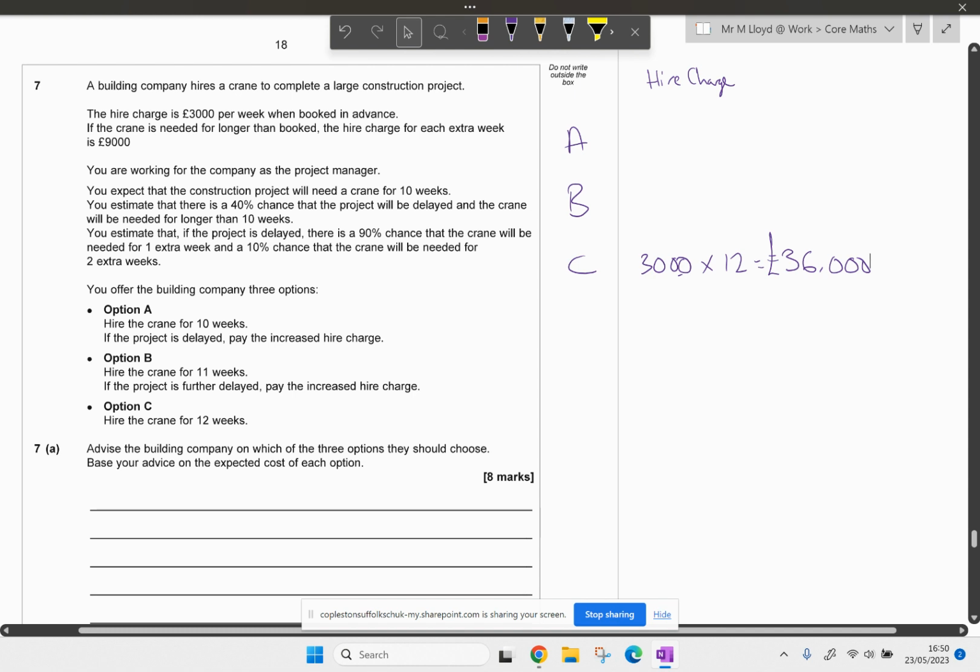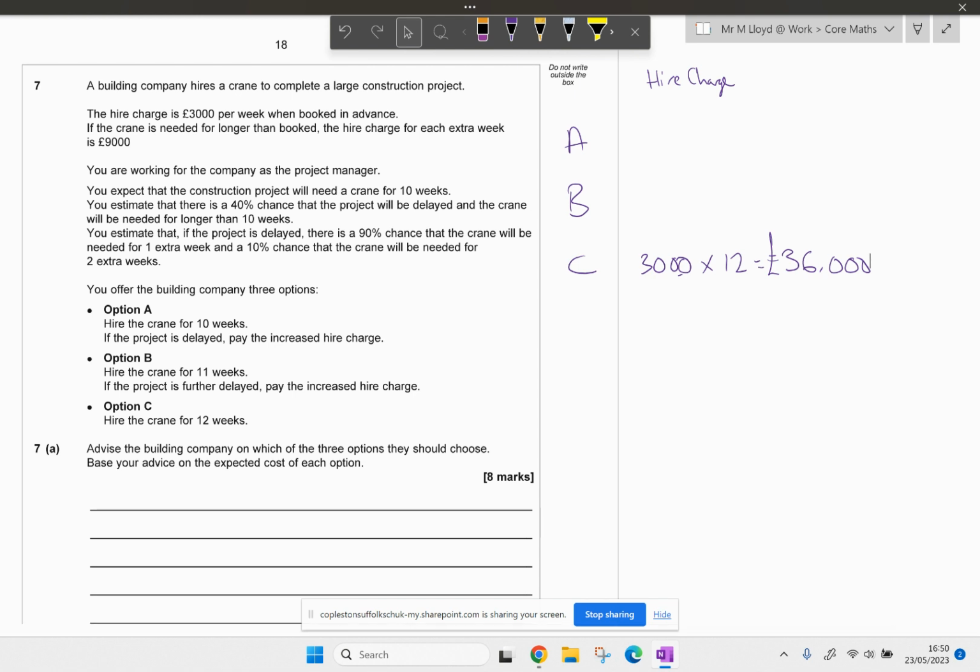Hire the crane for 11 weeks. If the project is delayed, the increased hire charge. Let's work out A now. I'm going to go for A. So hire the crane for 10 weeks. If we hire it for 10 weeks, it's 3,000 times by 10. That's £30,000. And you estimate there is a 40% chance it will be delayed. So times that by 0.6.